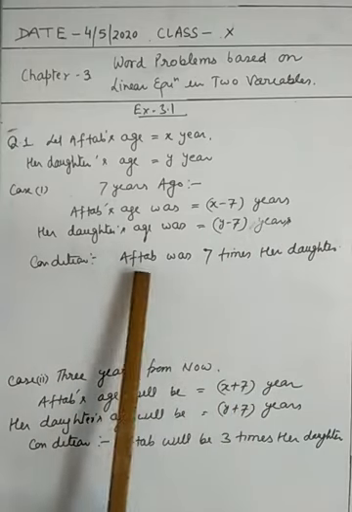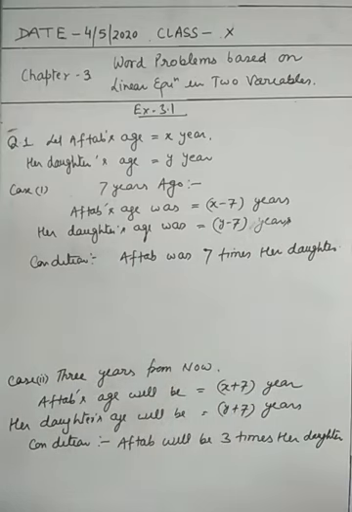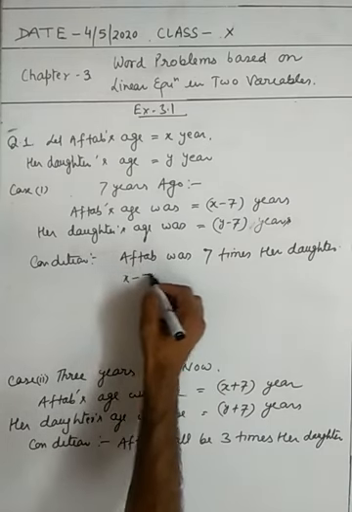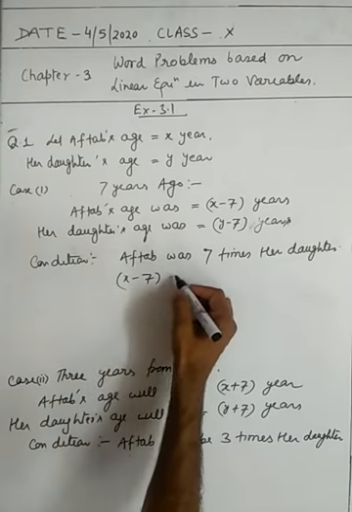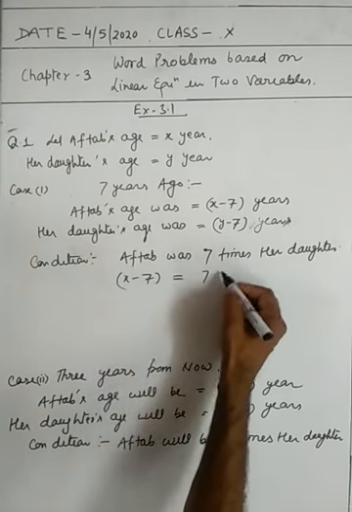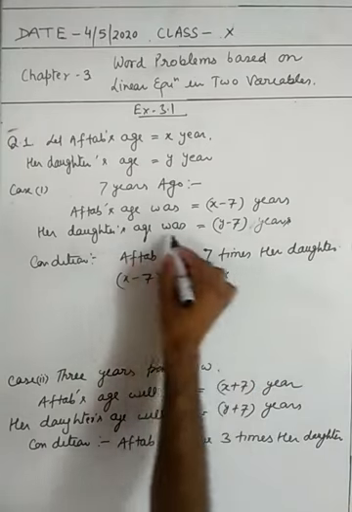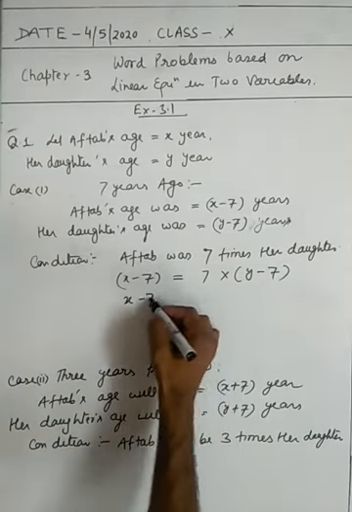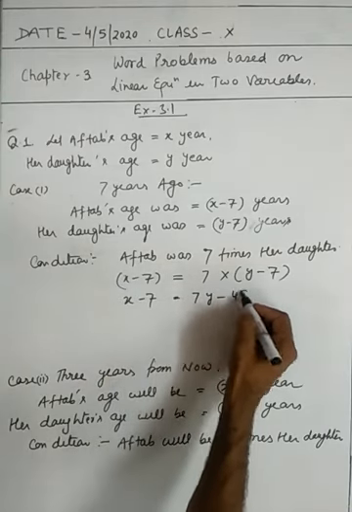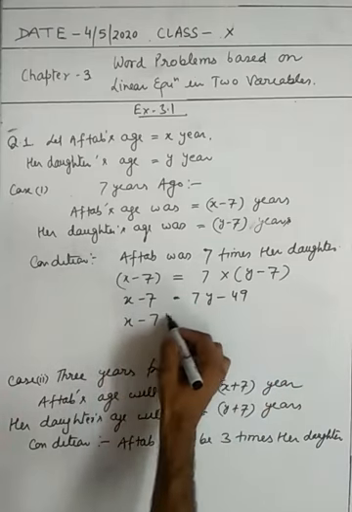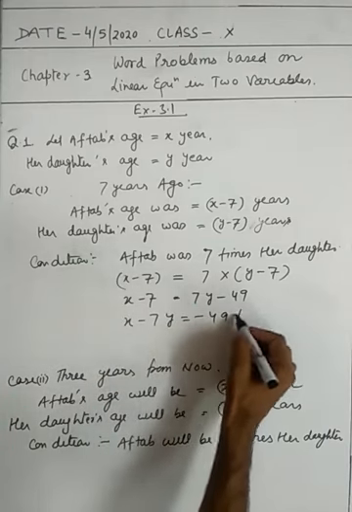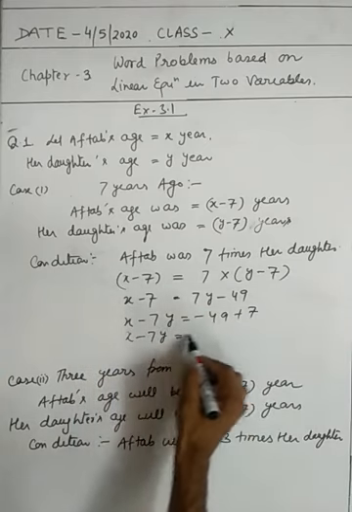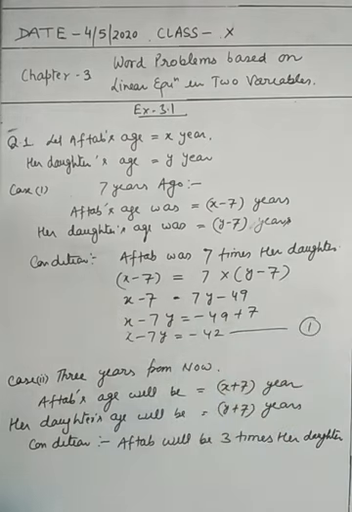The condition is given that Aftab was 7 times her daughter. What was the age of Aftab 7 years ago? This is x minus 7, and it was equal to 7 times, means 7 multiplied by her daughter's age 7 years ago, y minus 7. So here x minus 7 equal to 7y minus 49. x minus 7y equal to minus 49 plus 7. 7 goes to this side, becomes plus. So x minus 7y equal to minus 42. This is the first equation.